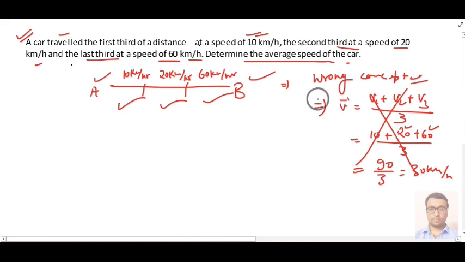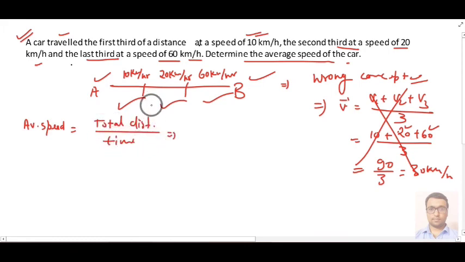We don't have to apply this one, because actually the average speed is nothing but total distance by total time taken. Remember, the total distance is the actual thing, and suppose this is a 1/3 distance, again we have 1/3 distance, again we have 1/3 distance. So we will consider total distance is d, and time taken for the first 1/3 will be distance upon speed, that is d by 3 upon the first speed 10.